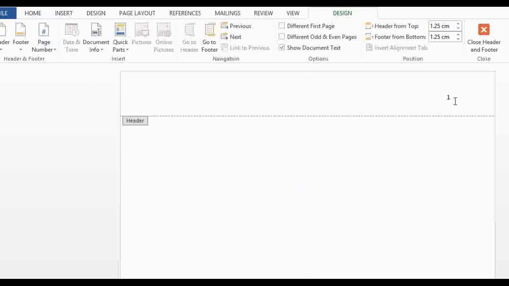The second and third page is where politics and business is going to appear. So I'm just going to write here politics and business. This will start from the second page, because on the first page I want the words running head to appear, and then I'm going to space until politics and business goes to the right.